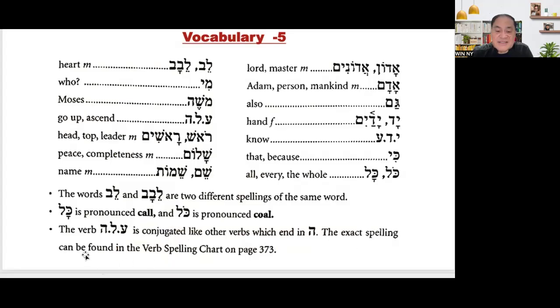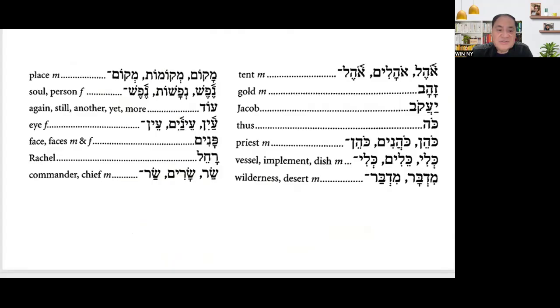The exact spelling can be found in the verb spelling chart, which I already posted in your classroom, in your materials last week, your handouts last week. Okay, so let's continue the vocabulary. This is vocabulary, and you need to expand your vocabulary. You need to remember all of this because it will help you to be good in Hebrew.